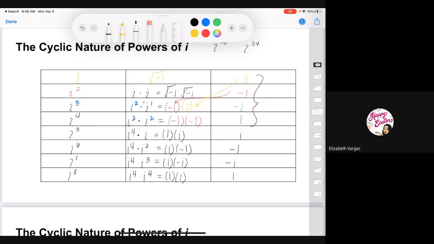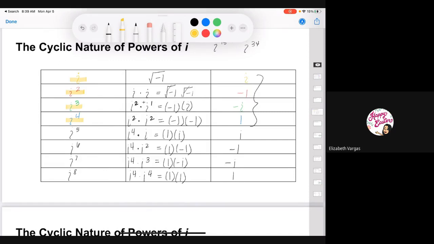I'll show you more about what we're doing here in case you're a bit confused. From this pattern, what you can see is that we start with i squared, i to the power 3, and i to the power 4.